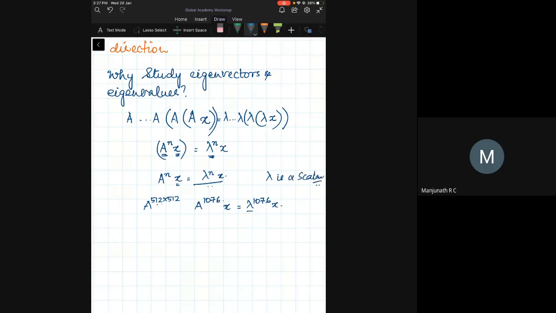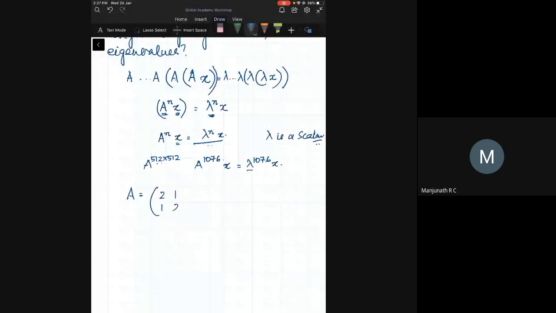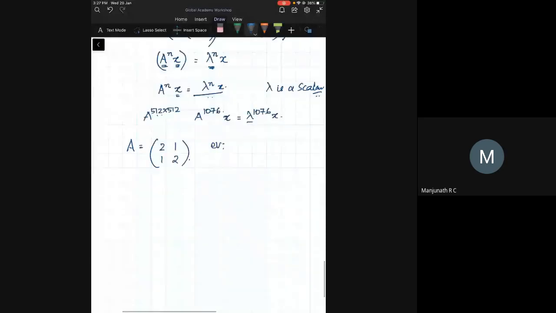Is this clear? Now, what we're going to do is more interesting. Say, for example, let us consider this A, which is equal to [[2,1],[1,2]]. What are the eigenvalues for this? The eigenvalue is 3, and the corresponding eigenvector is (1, 1). The eigenvalue was 1, the corresponding eigenvector was (1, -1).